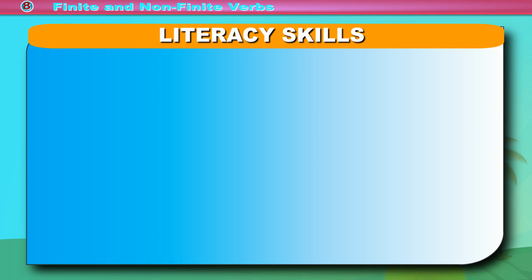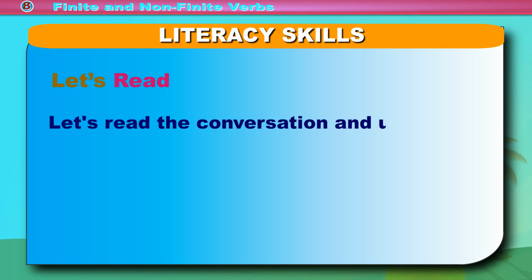Literacy skills. Let's read. Let's read the conversation and underline gerund and participle.